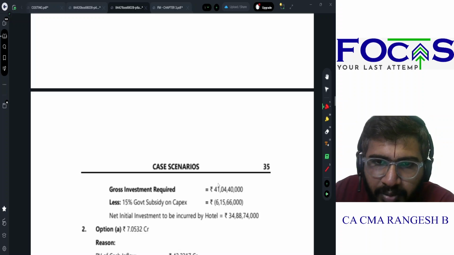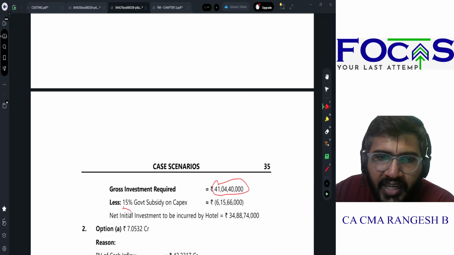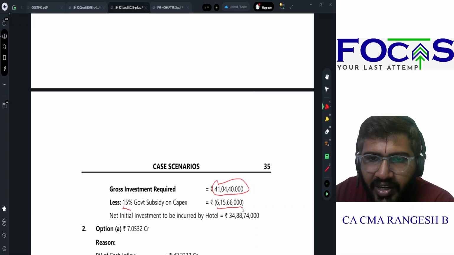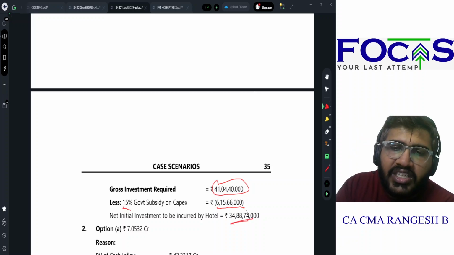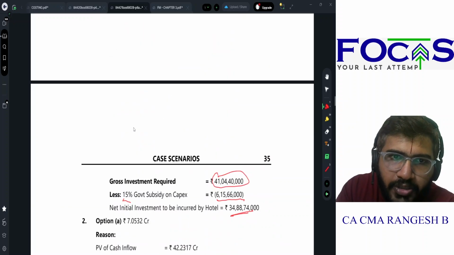So gross investment will be how much? 41 crore 4 lakh 40,000. 15% will be government subsidy, which is 6 crore 15 lakh 66,000. So net initial investment that I should incur is 34.887 crores, which is your option B.